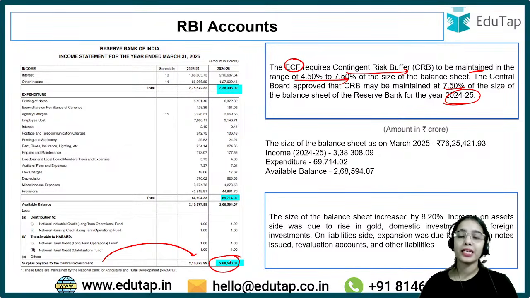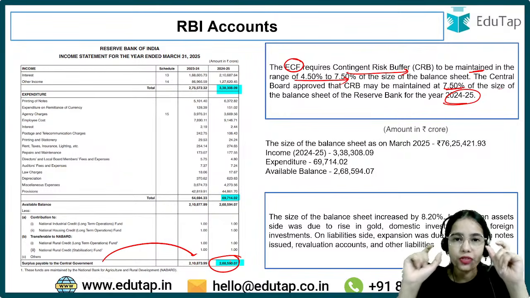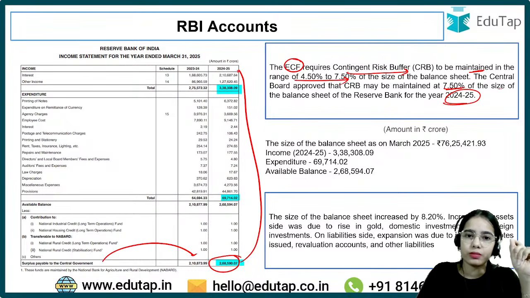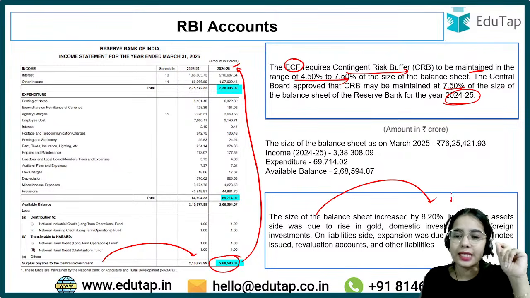So this is the idea. Even after maintaining the highest level of contingent risk buffer, the RBI was still able to transfer the surplus to the government worth 2,68,590 crores. Okay. This is the idea. Now the size of the balance sheet has increased from the past year by 8.2%.